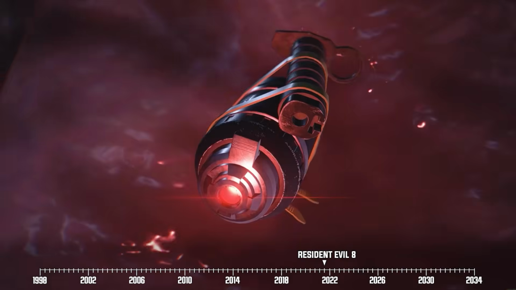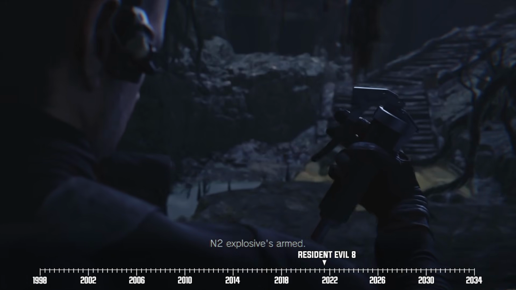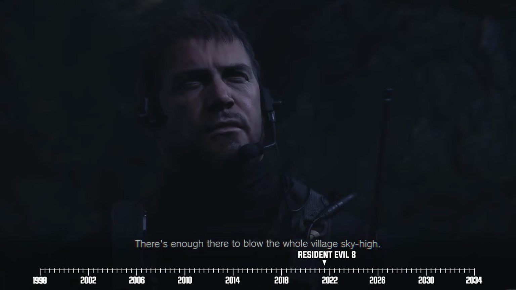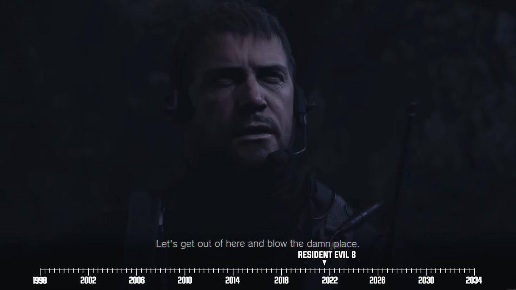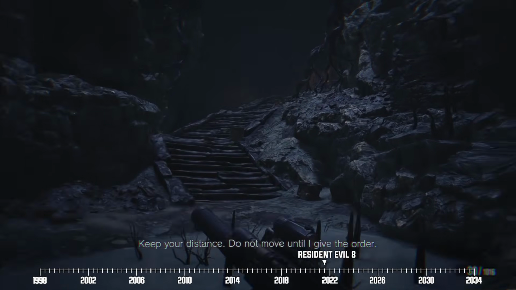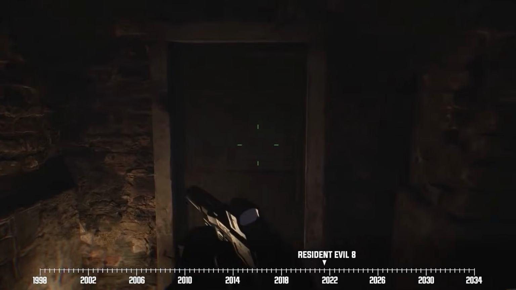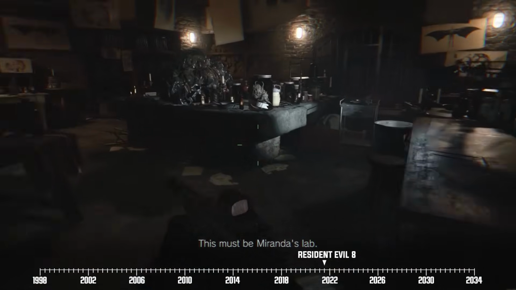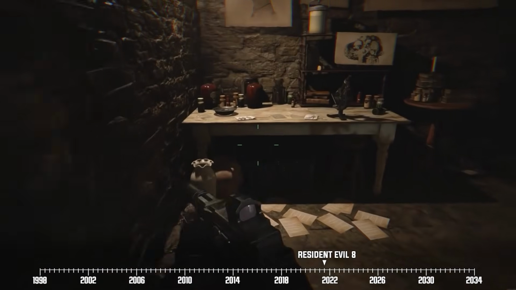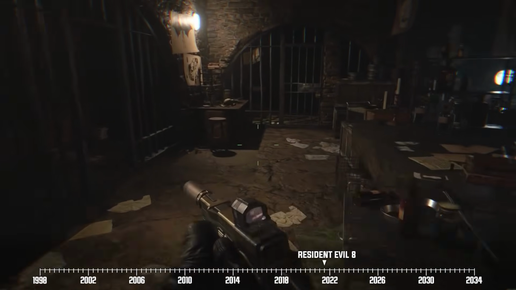So Chris rigs it with explosives, but he doesn't blow it up just yet, because first he has to get his payback for what Miranda did to Ethan. Chris tells his men to keep tabs on Miranda for now while he continues investigating the cavern. It doesn't take long before he reaches a lab that belongs to this crazy cult leader, which allows our hero to learn more about Miranda's origins.